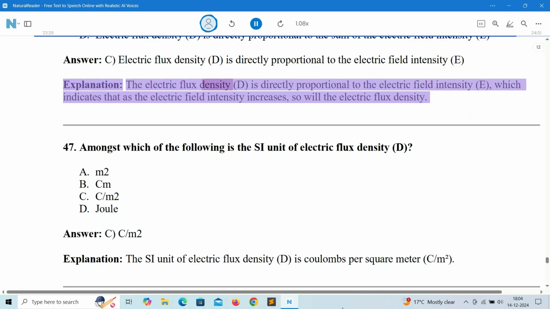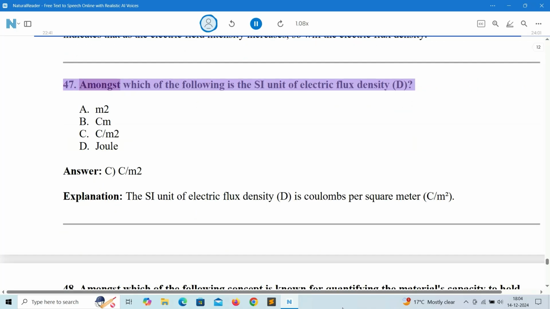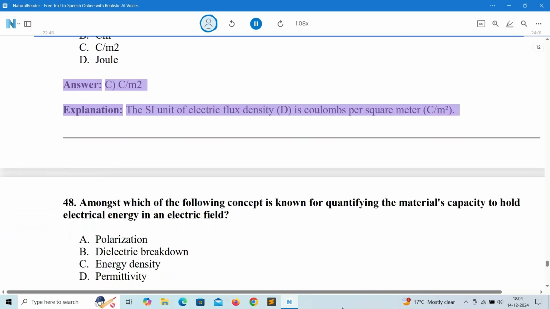Explanation: the electric flux density, D, is directly proportional to the electric field intensity, E, which indicates that as the electric field intensity increases, so will the electric flux density. 47. Amongst which of the following is the SI unit of electric flux density, D? A. m². B. cm. C. C/m². D. Joule. Answer: C. C/m². Explanation: the SI unit of electric flux density, D, is coulombs per square meter, C/m².